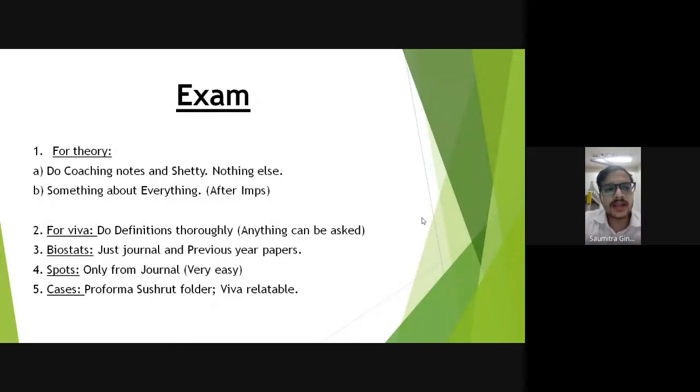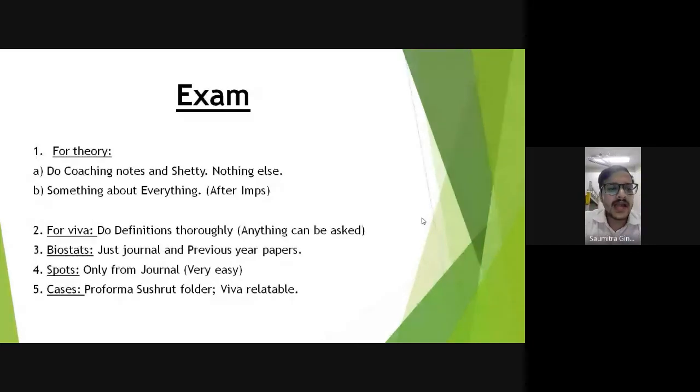If you have completed that, try to revise again and again. Do it 2 times, 3 times, 4 times. But don't think, I'll read from here also, I'll read from here also, so that I can write. Just do Shakti thoroughly and do your coaching notes. Nothing else is required. Not even Park, nothing. No diagram from Park is required. Everything Shakti gives is beautiful.